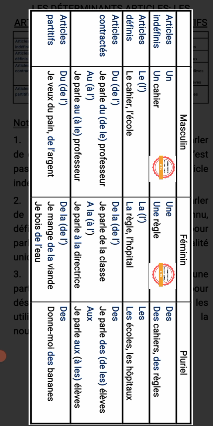Finally, we have article partitif, which is what? Partitive article to mention part of a whole. Undetermined quantity. We generally use partitive articles when we talk about food or drinks. We use them also to talk about uncountable nouns. Example, du sable, that is some sand, a kind of undetermined quantity of sand.